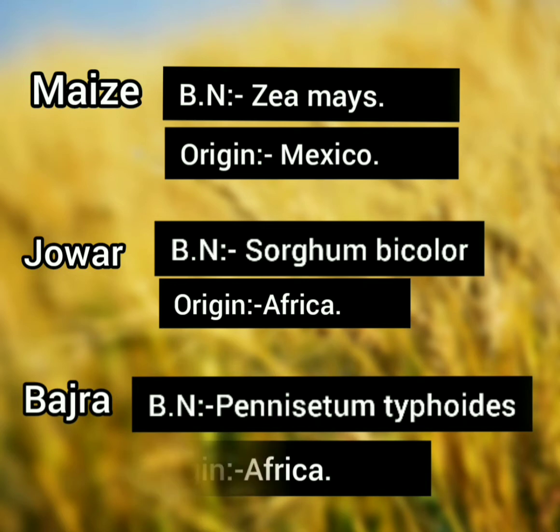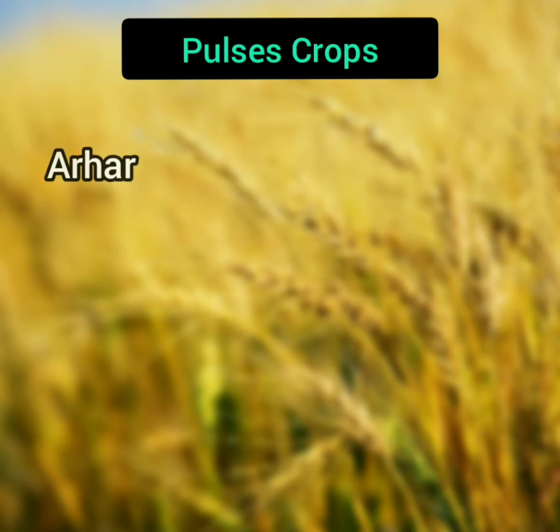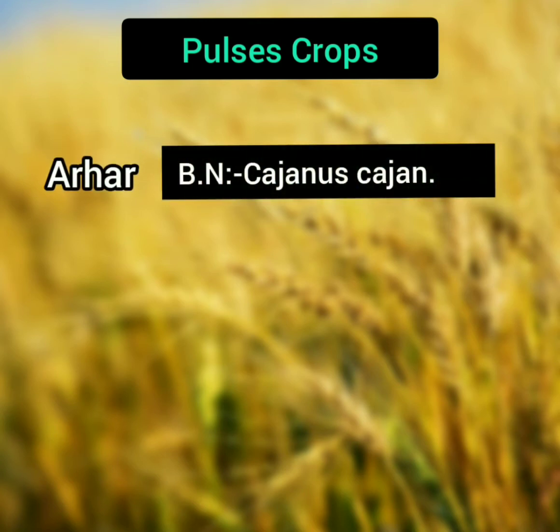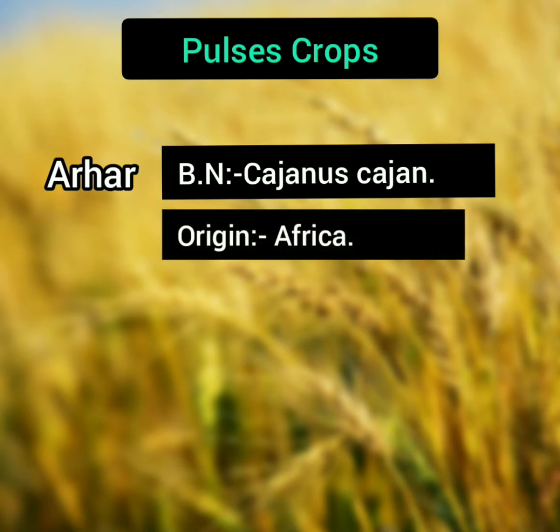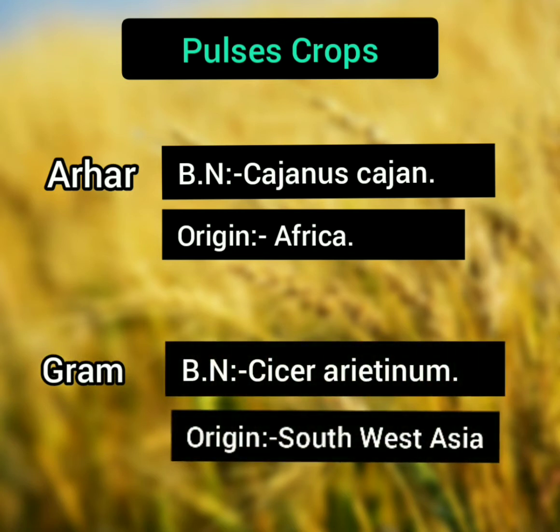Okay, so next we have pulses crop. So in pulses crop, first we have arhar. Its botanical name is Cajanus cajan and its origin is Africa. Okay, then after arhar we have gram. Its botanical name is Cicer arietinum and its origin is Southwest Asia.